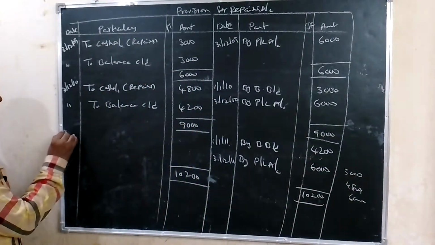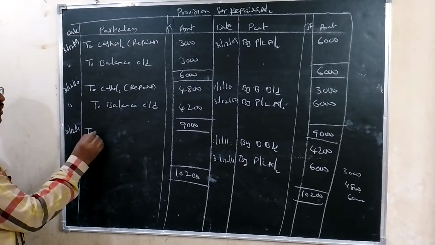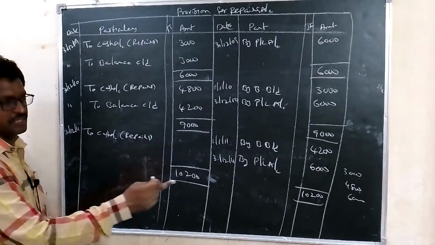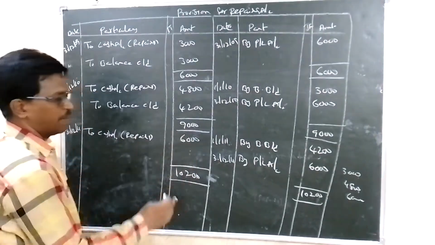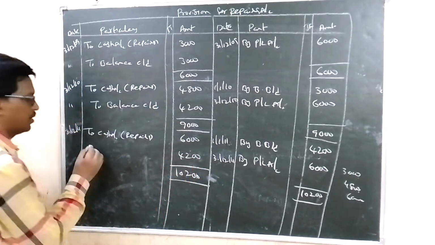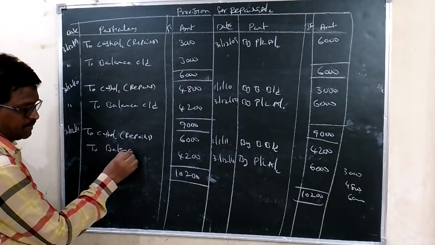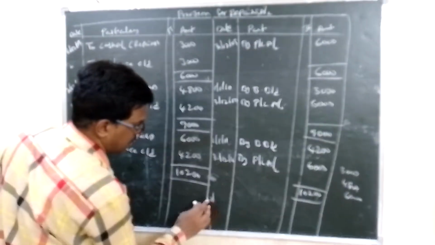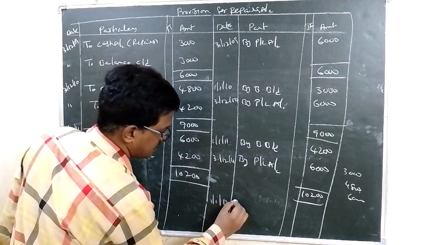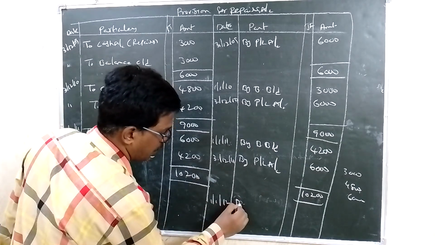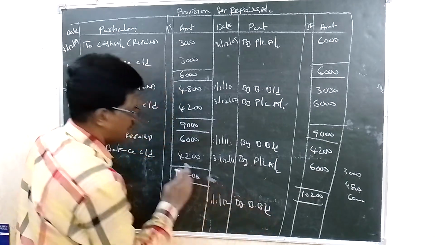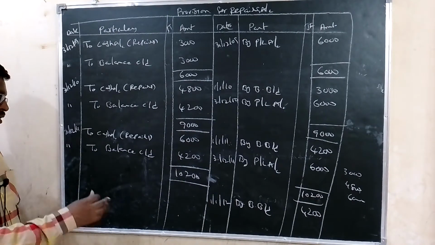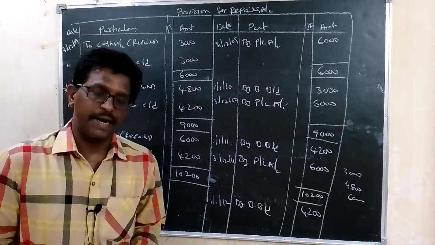31st December 2011 to cash, meaning repairs. Actual repairs is 6,000 rupees. So balance 4,200 rupees, balance carried down. Then 1/1/2012 by balance brought down 4,200. Okay, so the problem is completed.